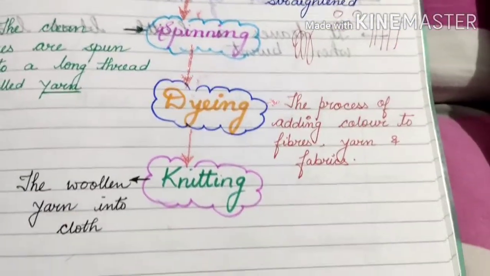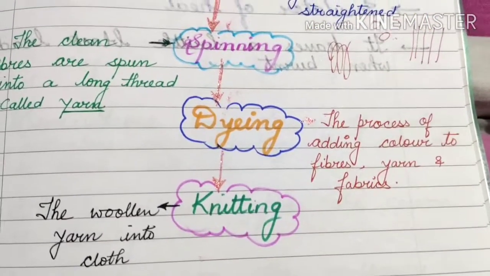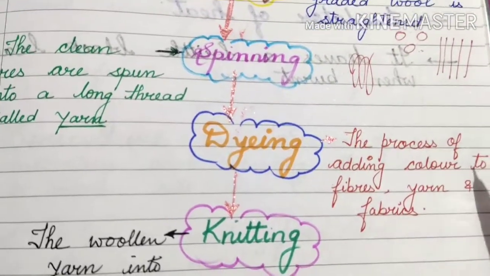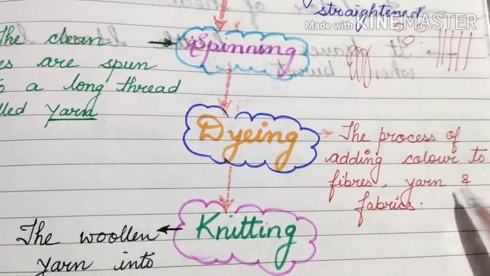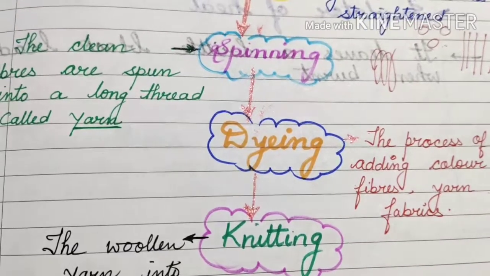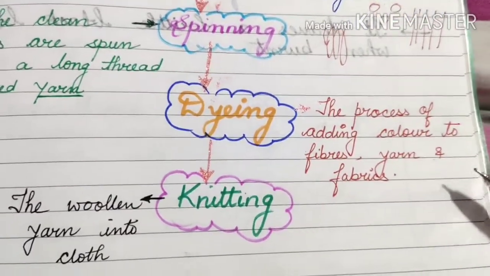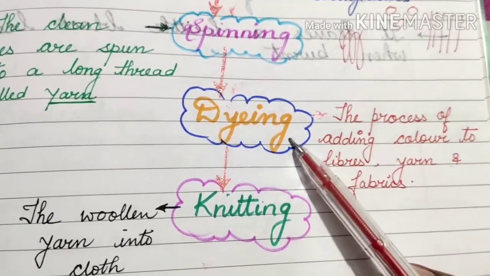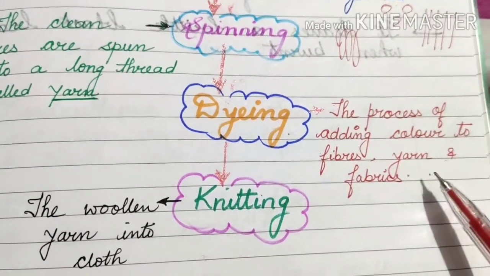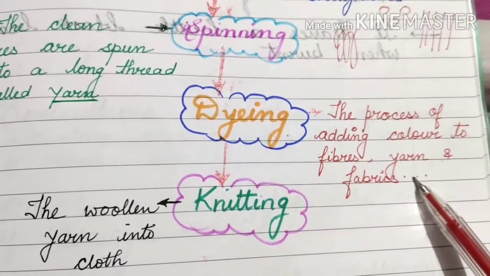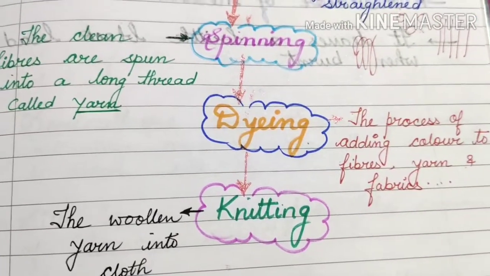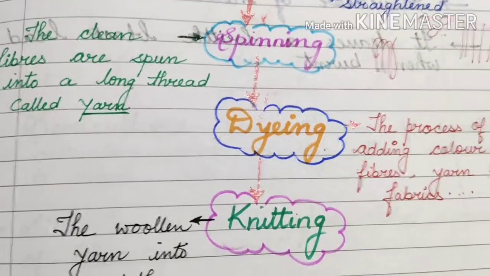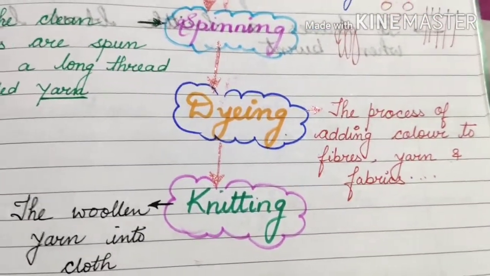The next process is dyeing. Beta, dyeing tells us that we have to add colors. Now you must have seen that sheep are only white in color, but if we are using a sweater, shawl or anything, they may be in different colors. So beta, dyeing means they provide color to the fiber or to the fabric, in any color. Dyeing is done in any stage.